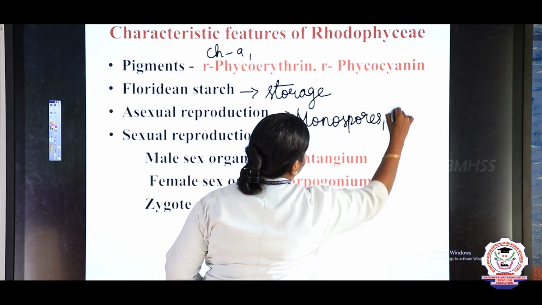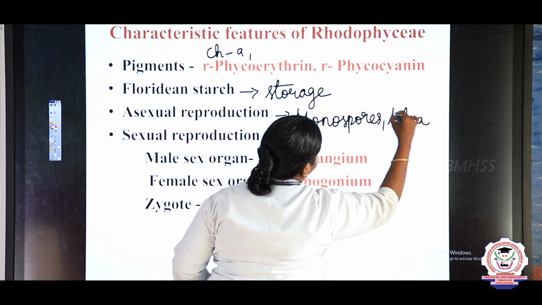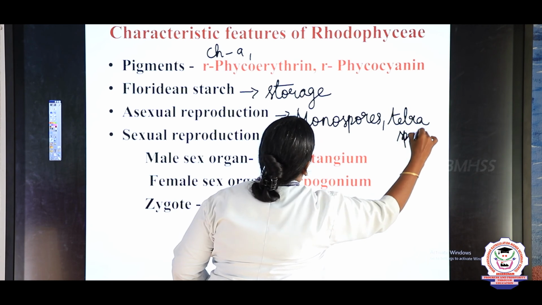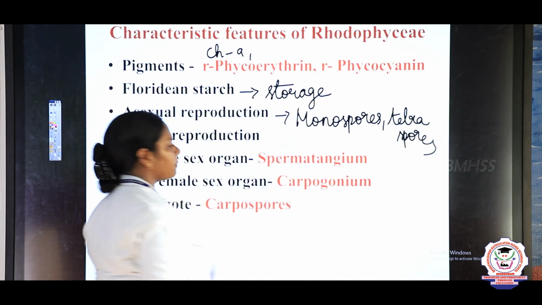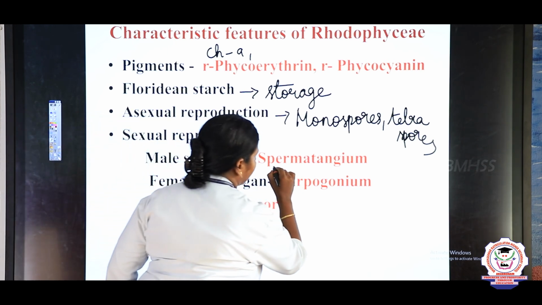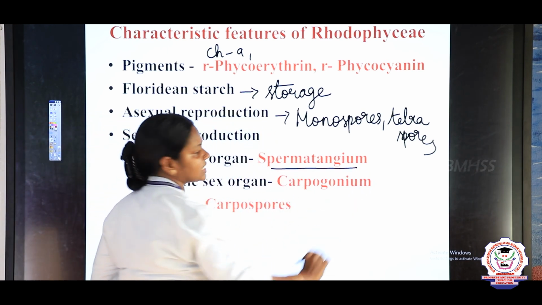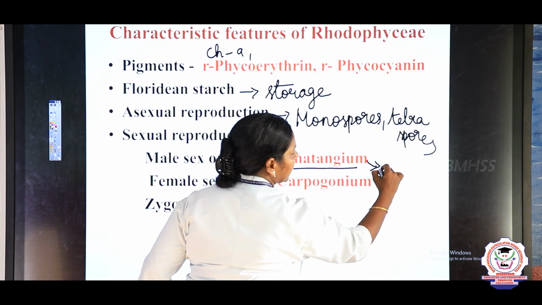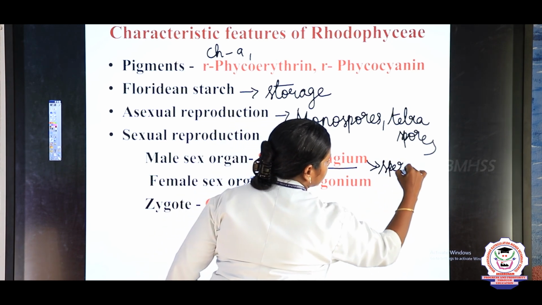And asexual reproduction takes place by means of monospores and tetraspores. And the sexual reproduction, the male sex organ we call it as spermatangium, and it produces the male gamete, spermatium,